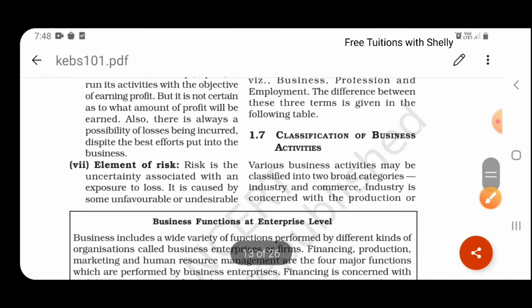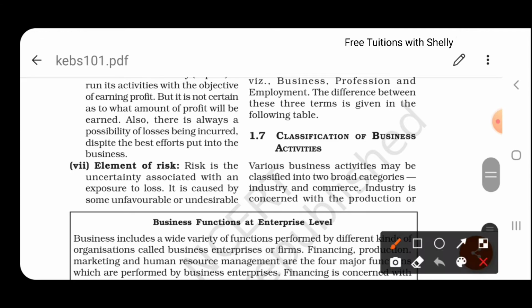The next one is element of risk. That is uncertainty, as I've said before, as risk is the uncertainty associated with exposure to loss. Uncertainty associated with exposure to loss means there is chance of the business going to loss.